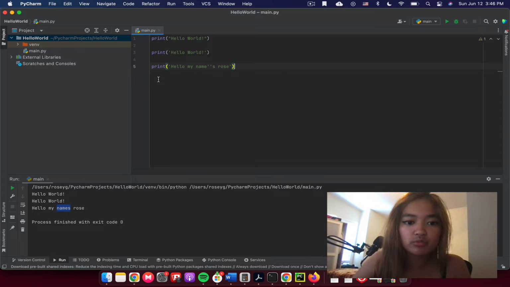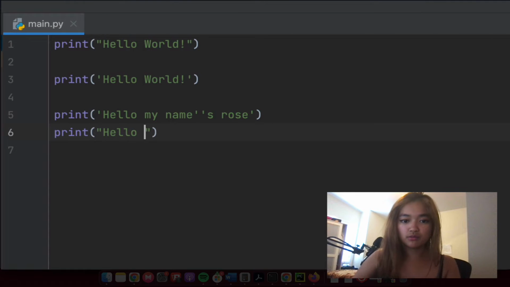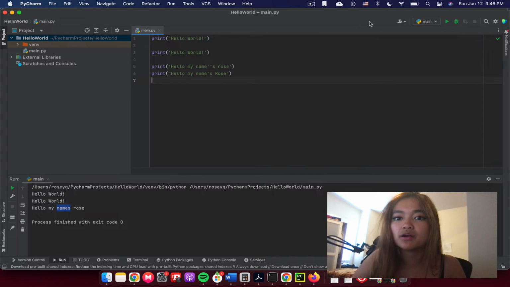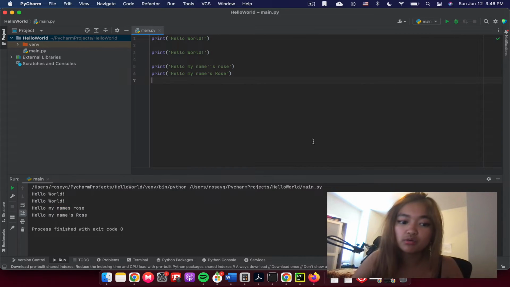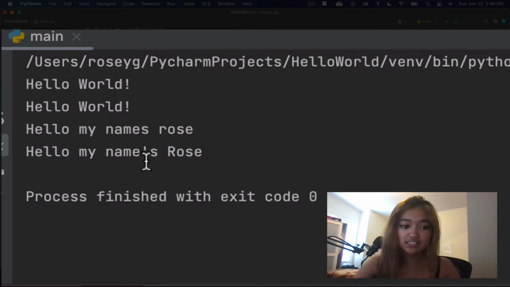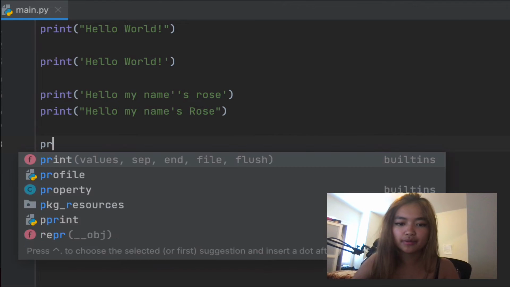So we could reformat this and fix this by using double quotation marks. Let's go ahead and fix that up. So, hello, my name's Rose. As you can see, we were able to embed a single quotation mark within our double quotation marks. And now we get what we wanted, right? We wanted, hello, my name, apostrophe S, Rose. So now let's try to tinker around a little bit more.